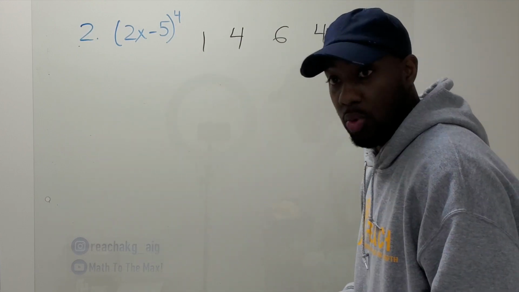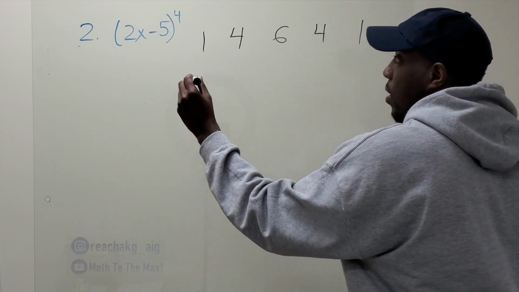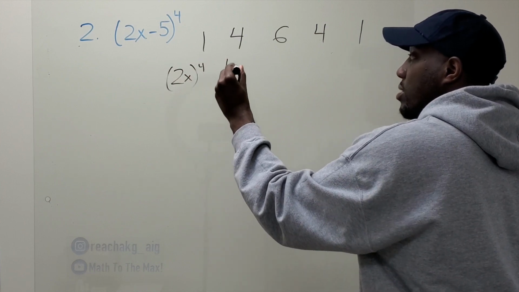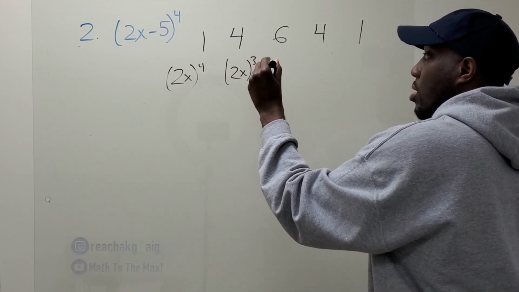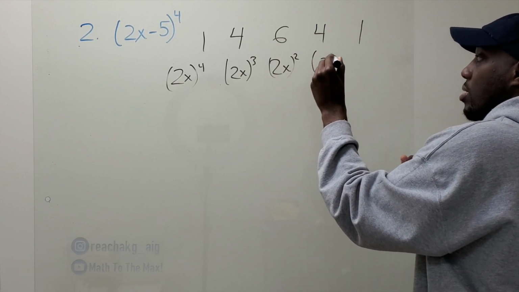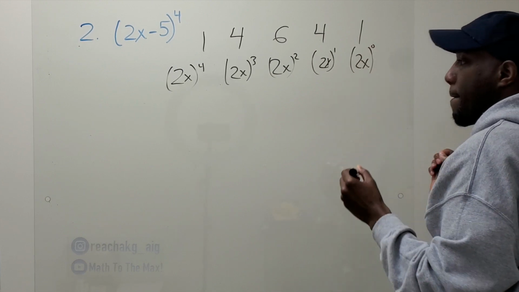Count down: 5, 4, 3, 2, 1. Alright, so 2x to the 4th, 2x to the 3rd, 2x to the 2nd, 2x to the 1st, 2x to the 0.